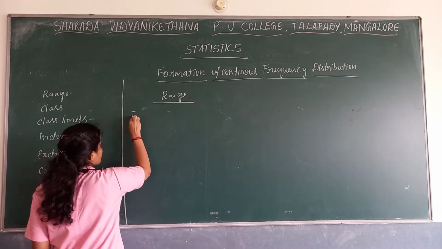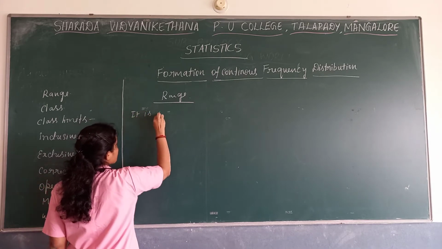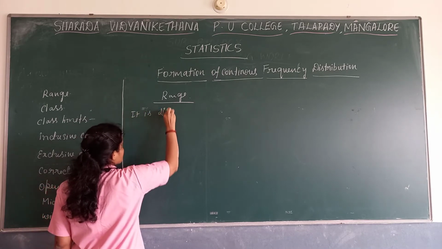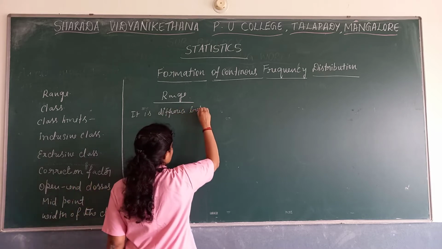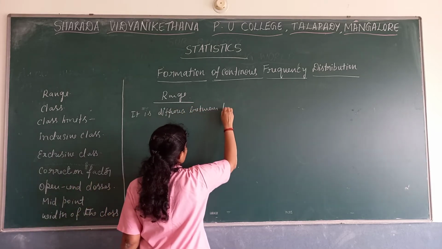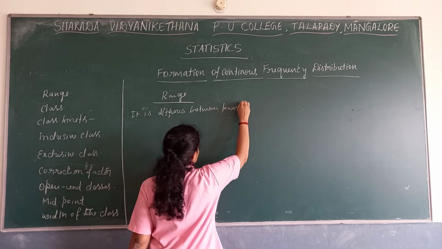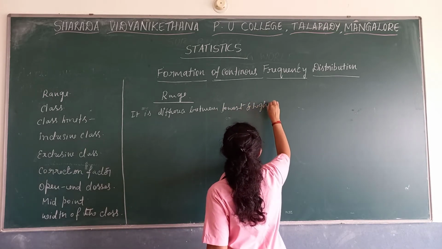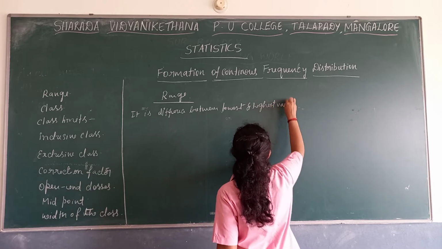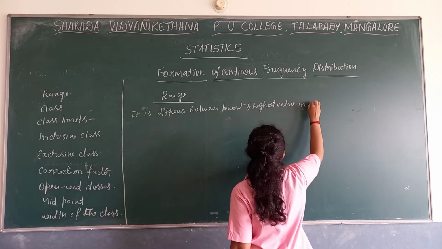So it is the difference between the lowest and highest value in a data.